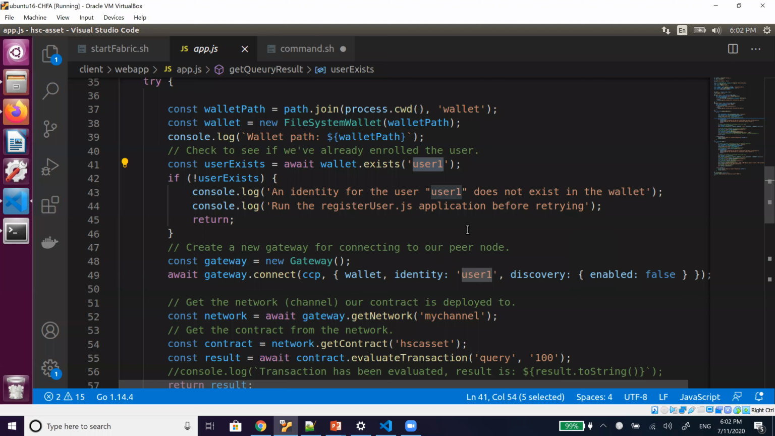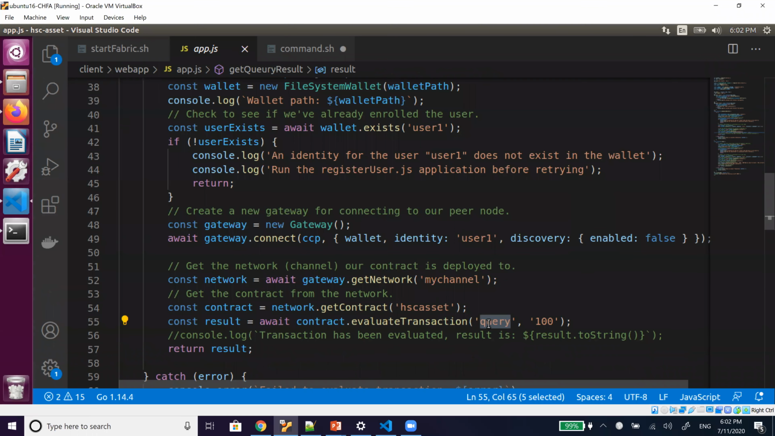You will be using the user, and you have to provide the channel name, the name of the contract, and the name of the function we will be using through the command. So we are giving this as hard code. We can provide dynamic values, but for the demonstration purpose we will be giving the same order ID 100 and device ID 100, to evaluate what exactly is there in the database.